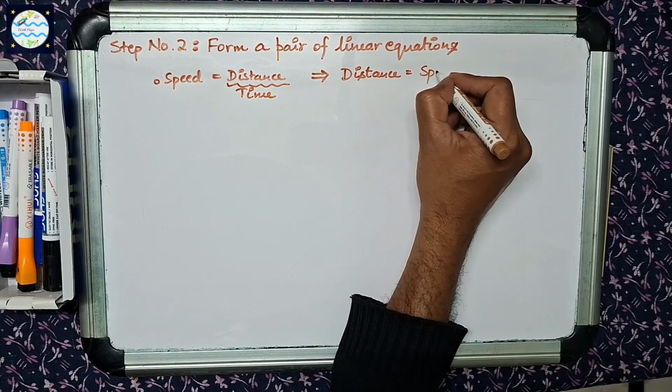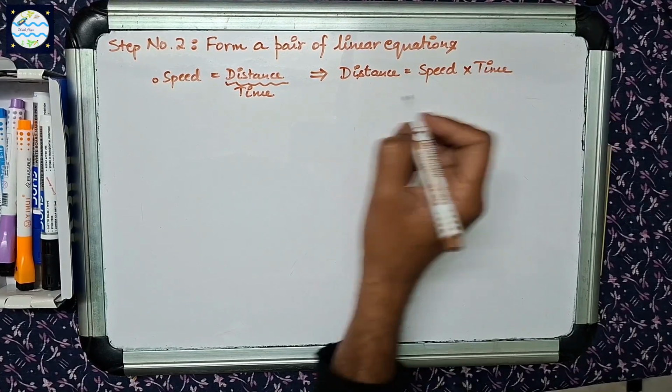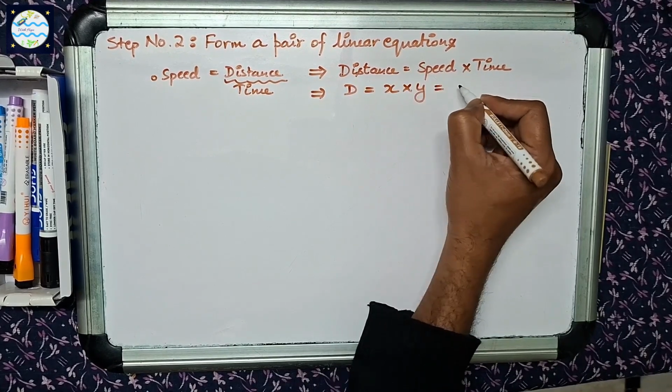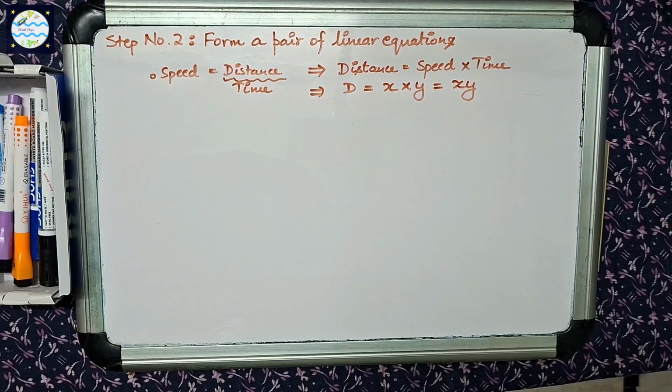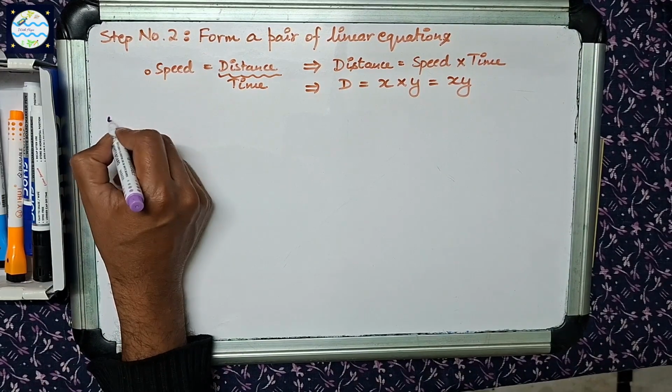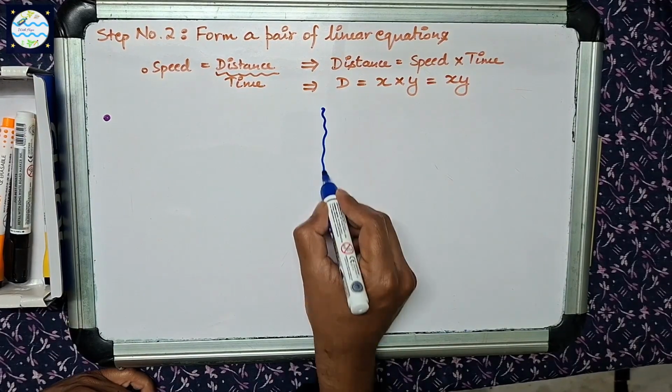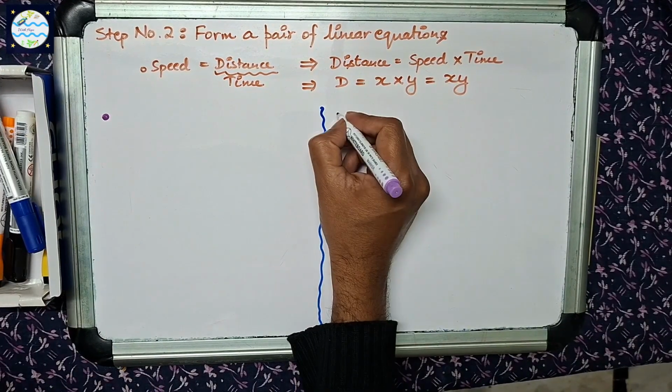So let us think in terms of distance to form the linear equations. Distance D is equal to speed into time, x into y. Can you go through RM's observations and help us figure out the equations?